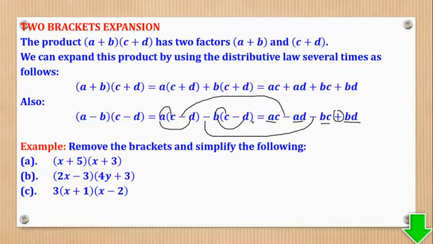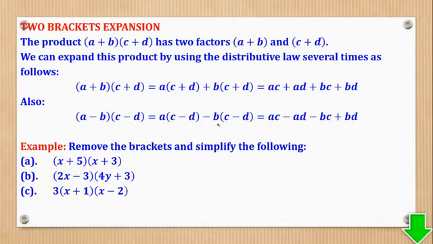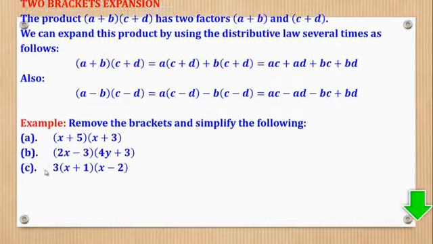Why is it so? It is because of this negative times a negative. So negative times the negative gives a positive. That is actually the most trick they put in such expansions. You should remember that negative times the negative gives a positive. And with that, let's go through these questions, these parts A, B, and C.